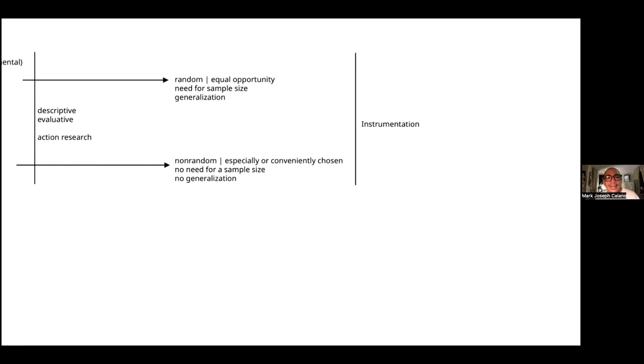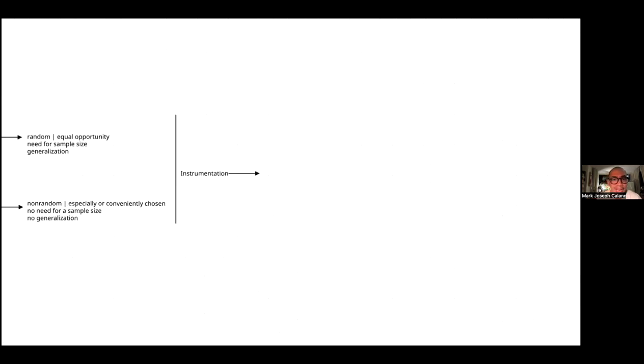Now, another thing we need to look at is instrumentation. And when we're looking at instrumentation, again, the process for the construction is the same, no? Yes, you've heard me right. Questionnaires and interview guide questions are constructed in the same way. And how are they constructed? We go back again to the concepts, dimensions, and in this case, indicators.